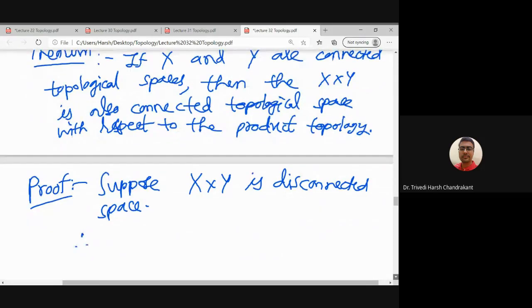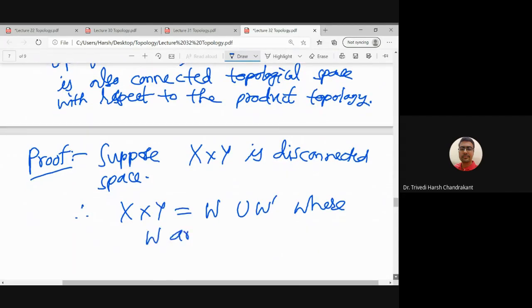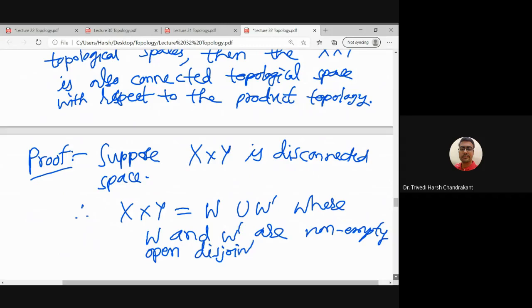So therefore we can write x cross y as a union of w and w prime, where w and w prime are non-empty, open, disjoint subsets of x cross y.